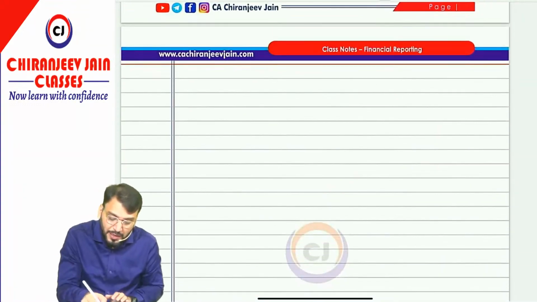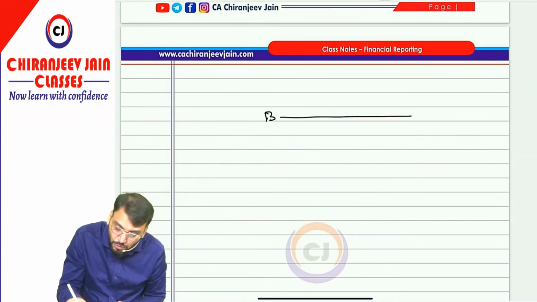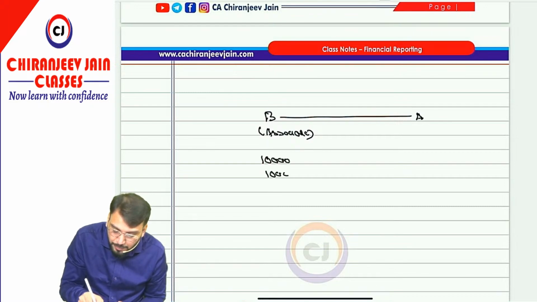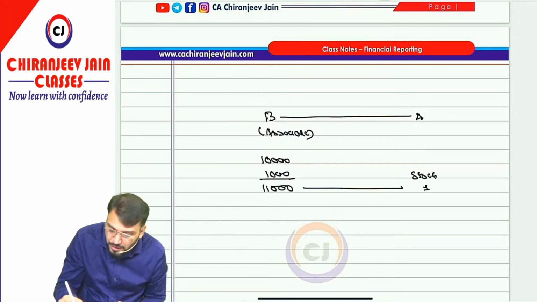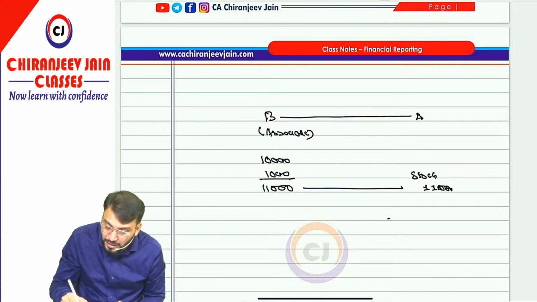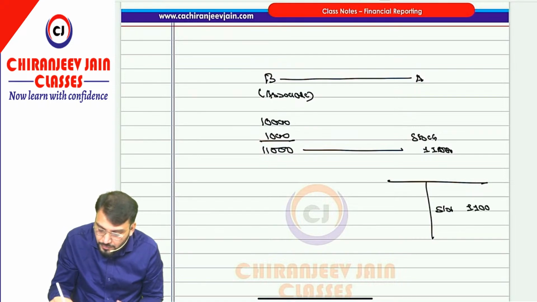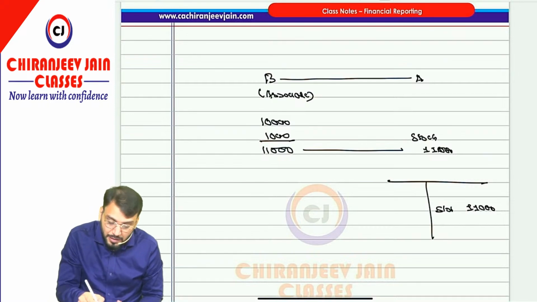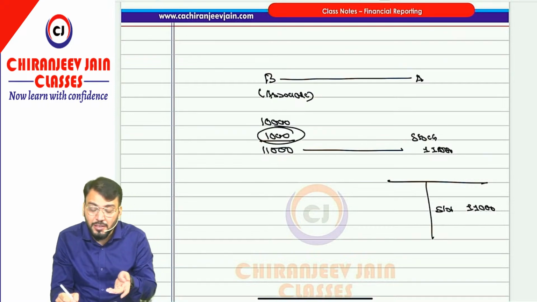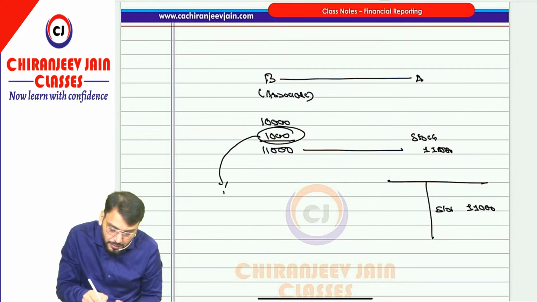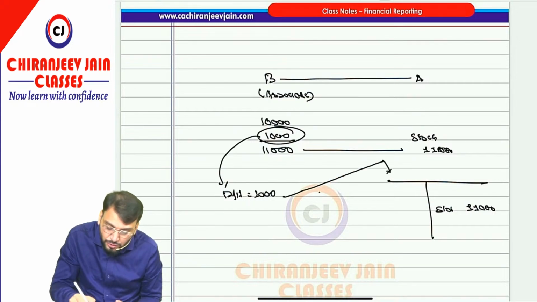Now, what will be the journal entry for an upstream transaction? Let us say B Limited has sold to A Limited. B Limited is an associate. Suppose goods of rupees 10,000 have been sold at a profit of rupees 1,000. The sale price becomes 11,000, and the stock of A Limited will now be 11,000. In the CFS of A Limited, the stock is coming at 11,000, and we need to eliminate the profit. This profit of 1,000 earned will be recognized by A Limited in CFS to the extent of 25%.